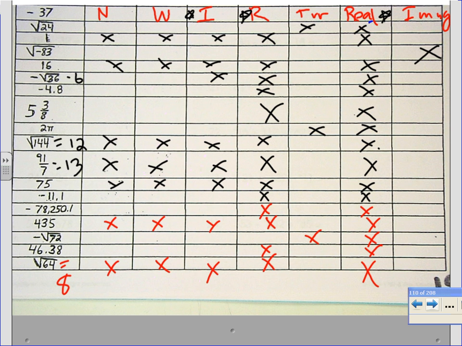That you need to do both. If an improper fraction simplifies to a nice number, then you need to make sure you mark it as natural, whole, integer, rational, real. If the improper fraction is not nice, then keep it as an improper fraction and it's rational, real.